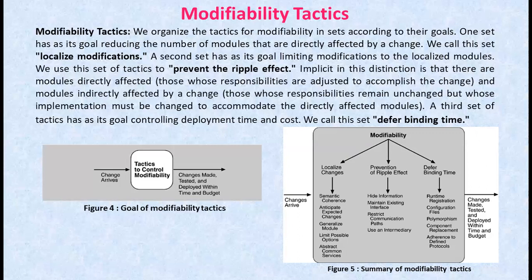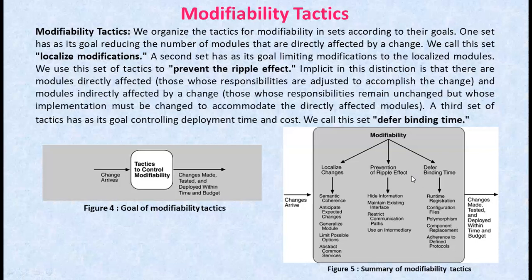Now coming to the second one, that is prevention of ripple effect. A ripple effect from a modification is the necessity of making changes to modules not directly affected by it. For instance, if module A is changed to accomplish a particular modification, then module B is changed only because of the changes to module A.